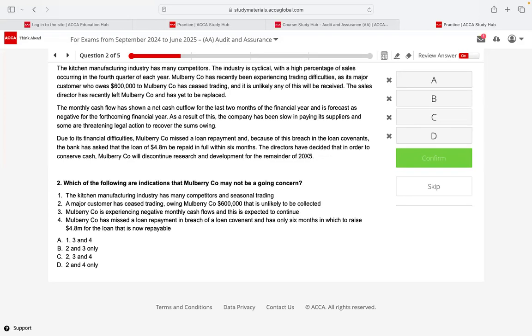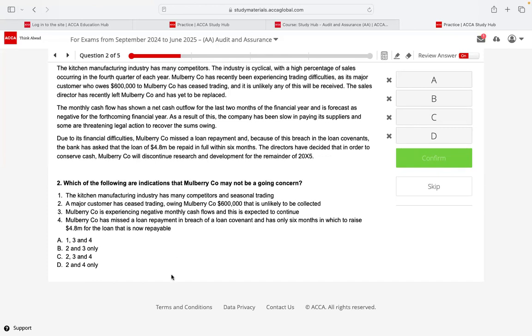Shami, which one is the answer? Which one is a going concern indicator for you? Shami, are you there? Yeah. So which one is your answer?